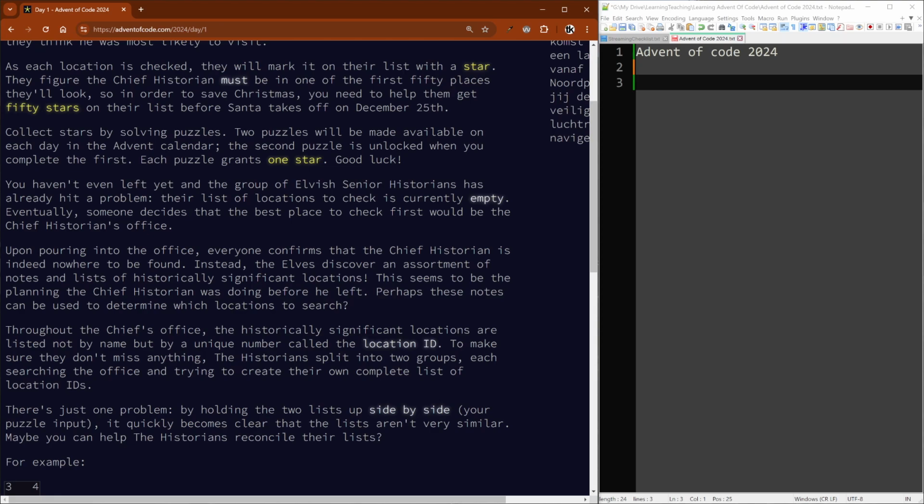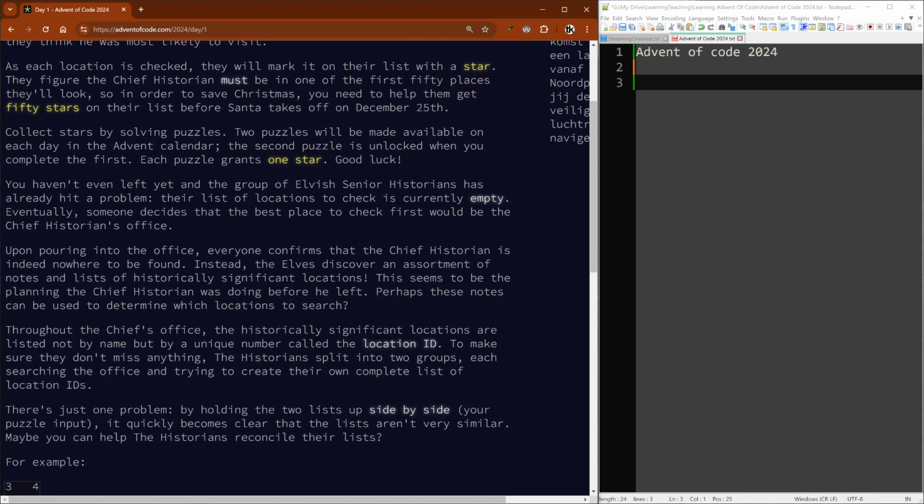You collect stars by solving puzzles, and when you solve a puzzle the first time, you get 1 star, and then they'll reveal a twist to the puzzle that you don't see until you've solved the first part, and then you can get the 2nd star. Usually there's an obvious solution to get the 1st star, but if you did the obvious thing, you should have done the more complicated thing. You have to do that to get the 2nd star.